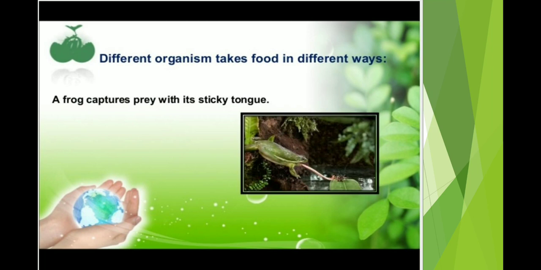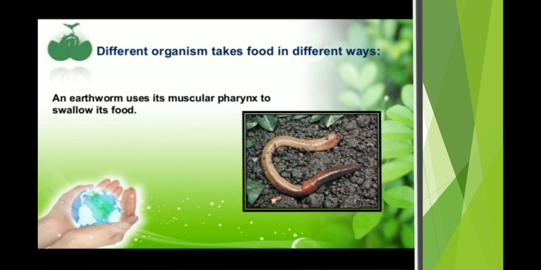The frog has a different mode of feeding. The frog uses its tongue, because its tongue is very sticky. The tongue comes out of the mouth and sticks to its prey and food with the help of the sticky substance present on the tongue of the frog.